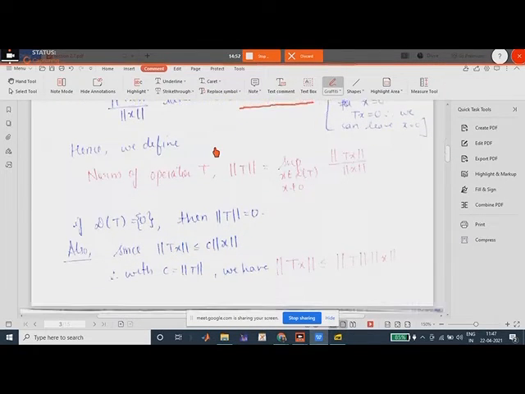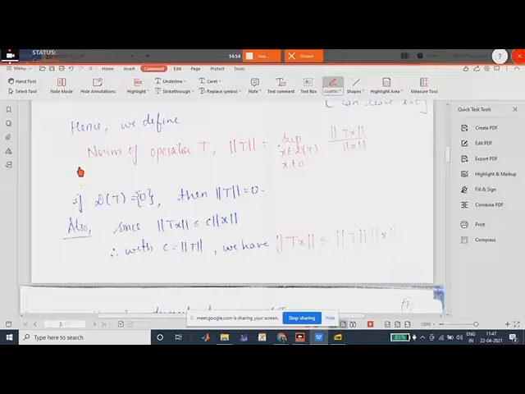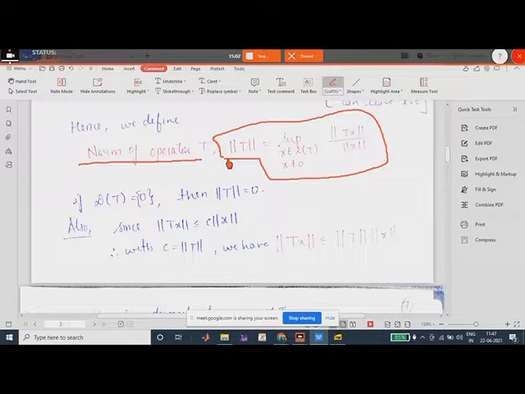So hence we define the norm of an operator T as norm of T equals the supremum over x belonging to D(T), x not equal to 0, of norm of Tx upon norm of x, right? Because if D(T) is equal to 0, then norm of T is equal to 0.